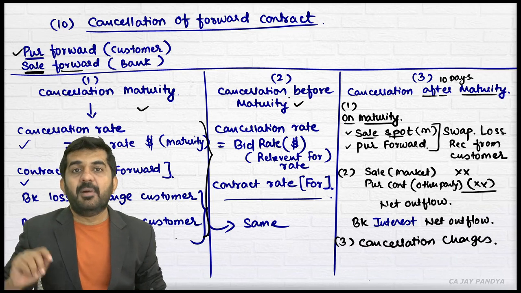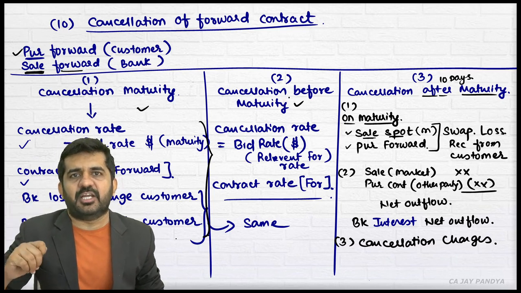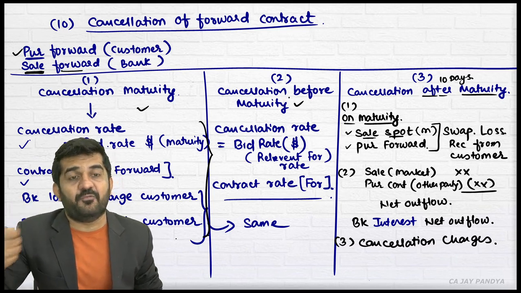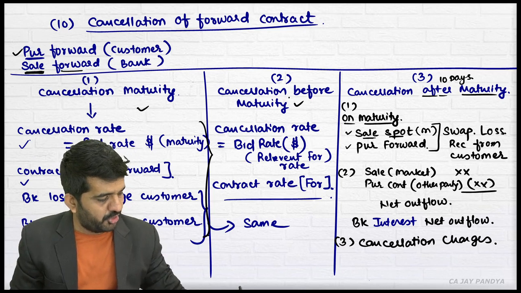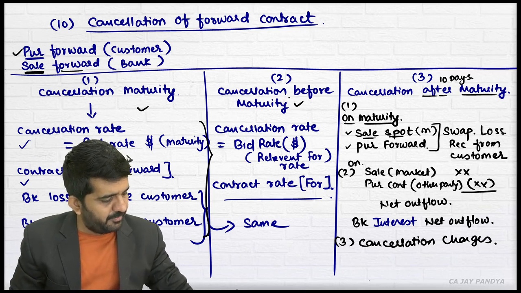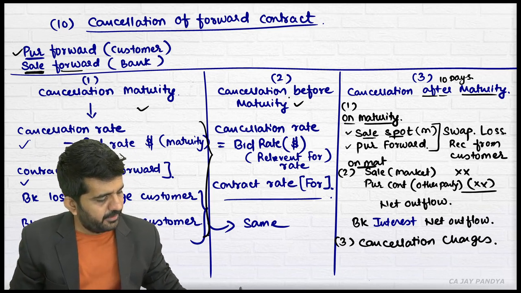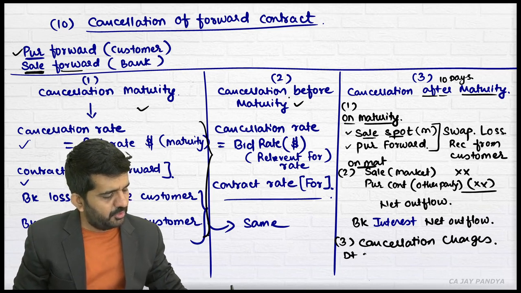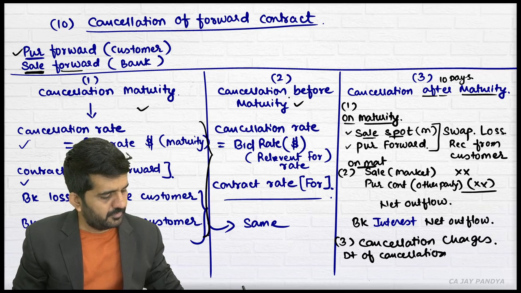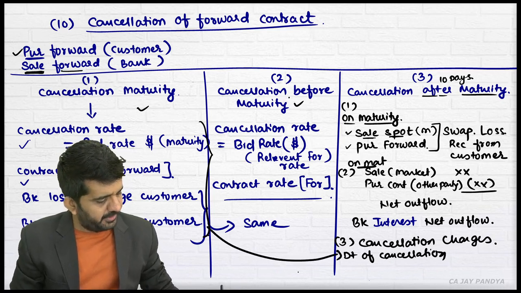Is it alright? But the rate for cancellation that will be taken is the date of cancellation, not the date on maturity. This is on maturity. This is the date of cancellation. And the same thing will be repeated.